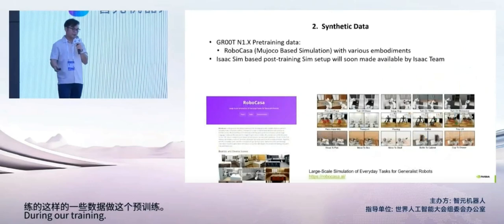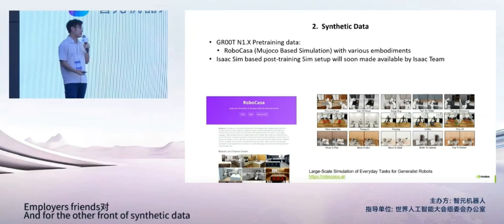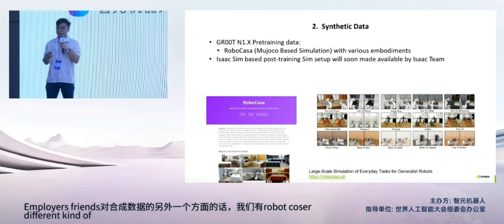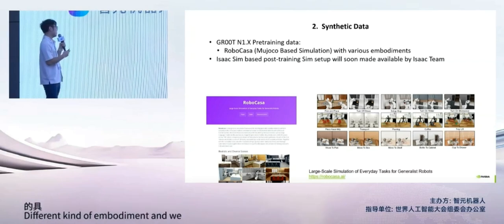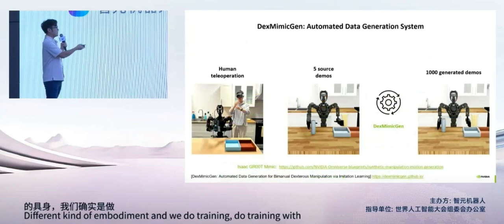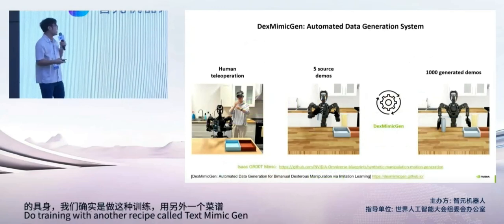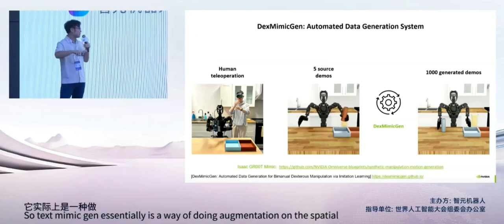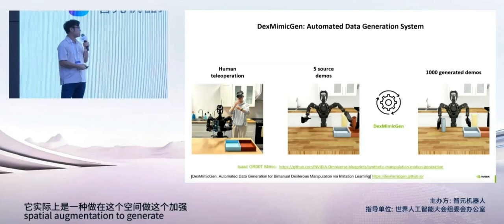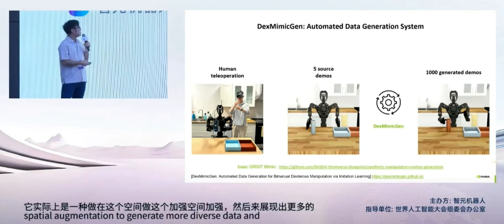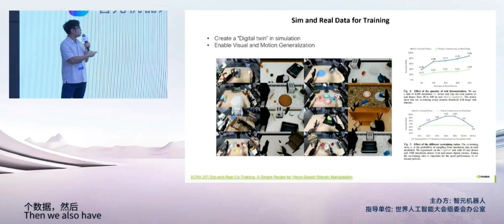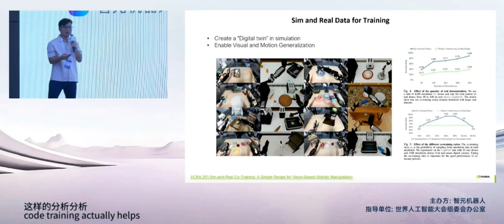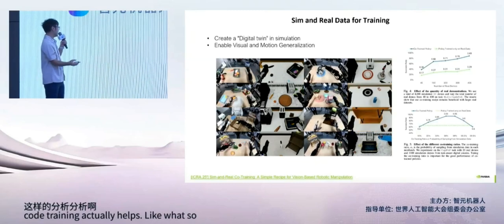On the other front, synthetic data, we have RoboCasa that supports different kinds of embodiment, and we do training with another recipe called DexMimicGen. DexMimicGen essentially is a way of doing spatial augmentation to generate more diverse data. We also did an analysis showing that sim and real co-training actually helps, like what Hang Sung actually talks about just